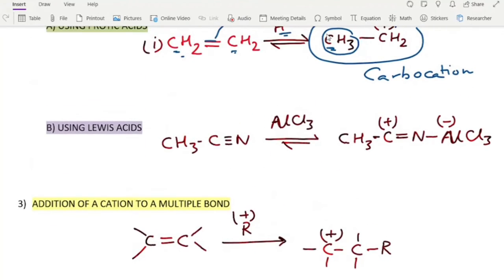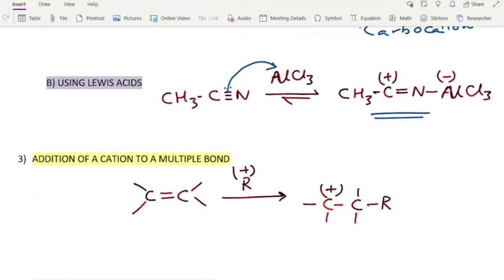We can also use Lewis acids. Now, what are Lewis acids? Lewis acids are those which can accept electrons. Here we have added AlCl3, or aluminum chloride, as the Lewis acid. So in methyl cyanide we have added this AlCl3. The pi electrons of this C triple bond N bond donate electrons to this aluminum as it is a Lewis acid, and therefore form a carbocation like this.